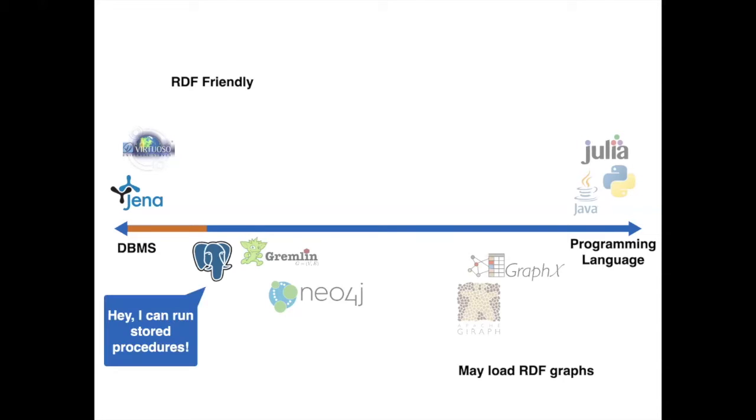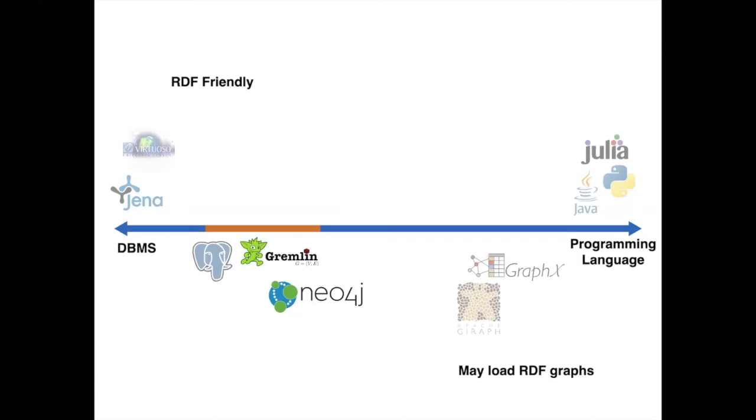Then we have relational DBMS like Postgres. Of course, Postgres is not RDF friendly, but Postgres can run stored procedures. You can do anything with stored procedures. Then we move to things like Gremlin or Neo4j. They are designed for working with the property graph model. So maybe sometimes we don't want to move our RDF data to the property graph. But here we highlight Neo4j because Neo4j has a new GDS module that contains several graph analytic algorithms, and you can query the graph and also join the results with the graph analytic procedures. That finally is what we want to do.